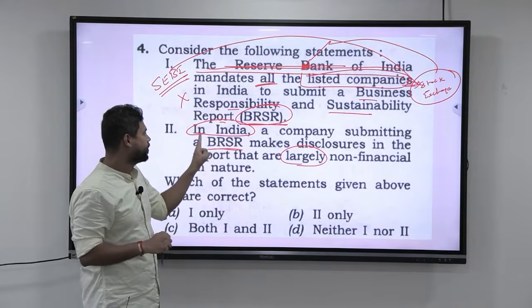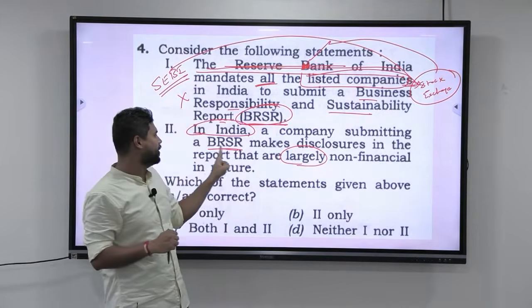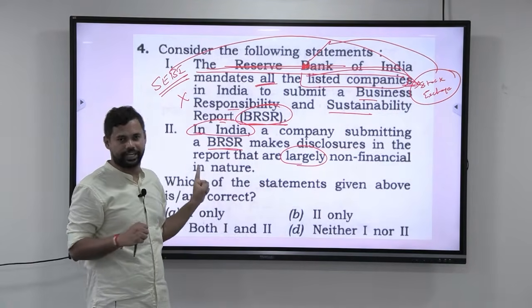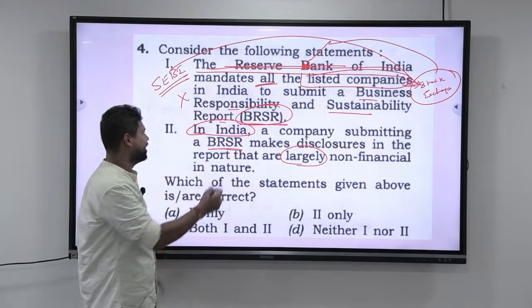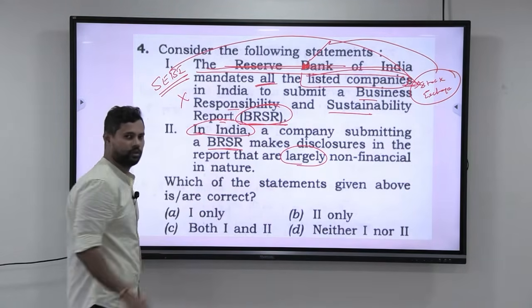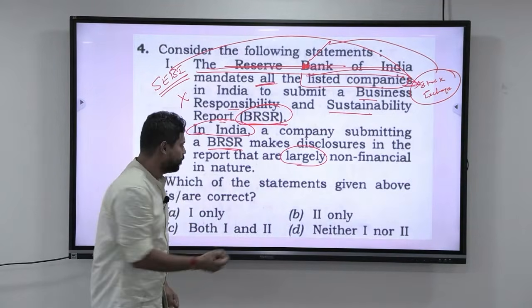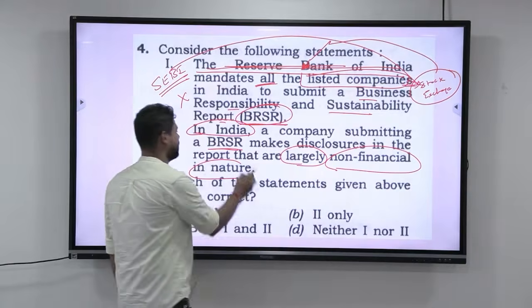Coming to the second statement: in India, a company submitting a BRSR makes disclosures in the report that are largely non-financial in nature. Okay, now look at this. The name is Business Responsibility and Sustainability Report. When the name is Business Responsibility and Sustainability Report, obviously it will make disclosures that are non-financial in nature.